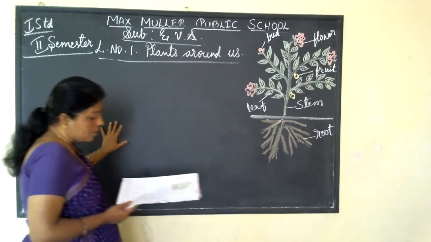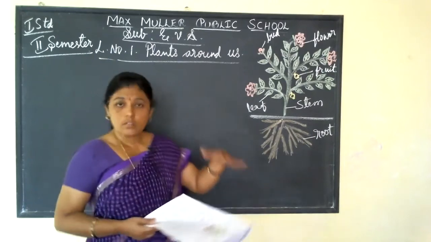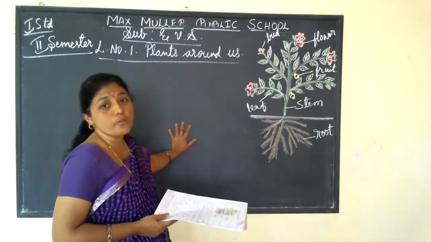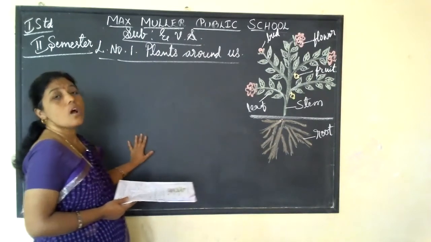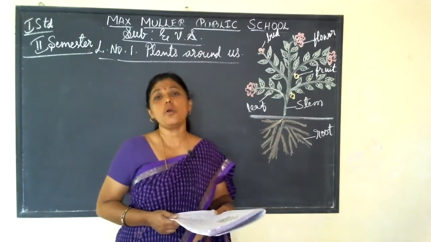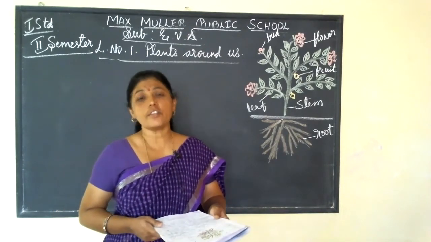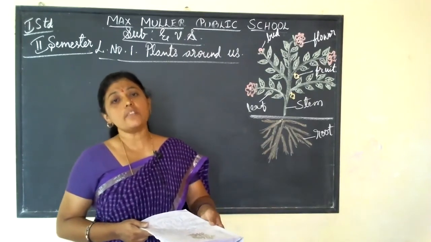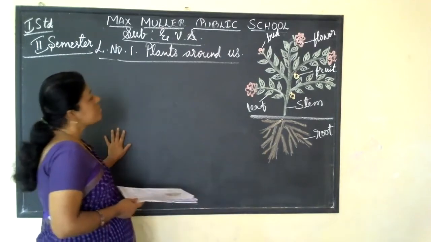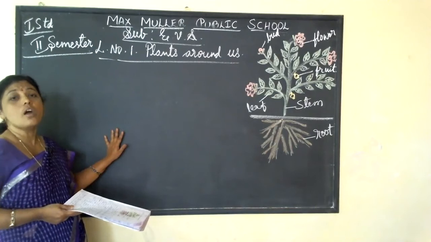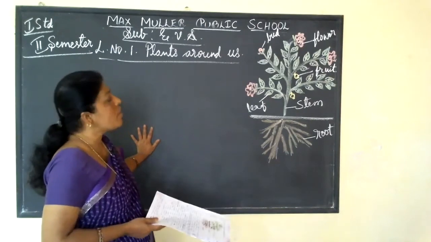And also it keeps us cool, our surroundings. Okay, and it gives fresh air to breathe. Isn't it, children? Yes, it also makes our surroundings cool, and it gives fresh air to breathe. Yes, so plants give oxygen to us, isn't it? We are giving carbon dioxide to plants, so plants give us oxygen to breathe. It also makes our surroundings beautiful, not only cool. Yes, we are decorating, isn't it?